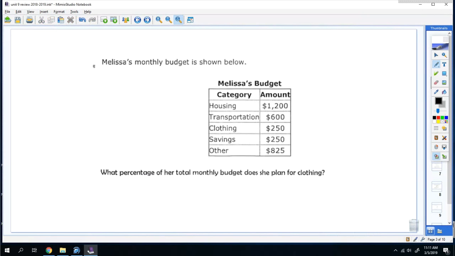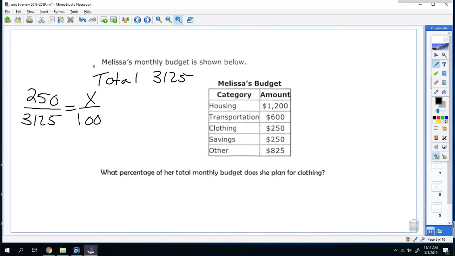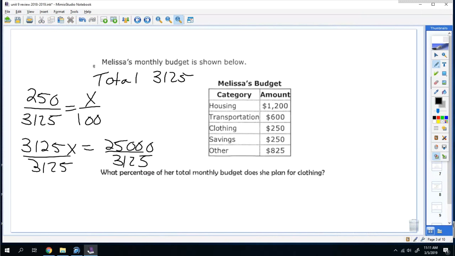So the first thing you do is find the total. So you add them up, which is $3,125. So then 3,125 goes on the bottom, and clothing, which is $250, goes on the top, is equal to X over 100. So you cross multiply, you get 325X is equal to 25,000. And then you divide it. You get X is equal to 8. So it'll be 8%.